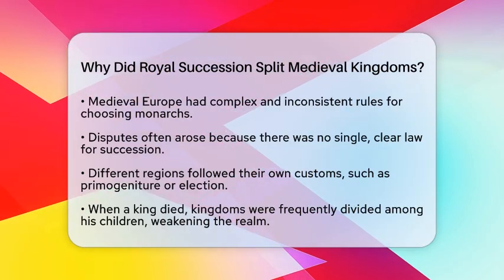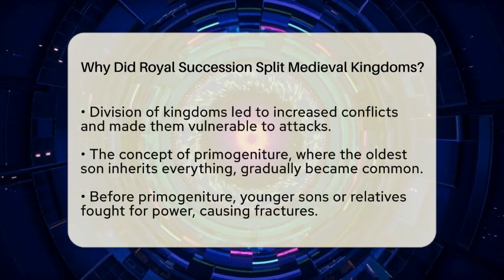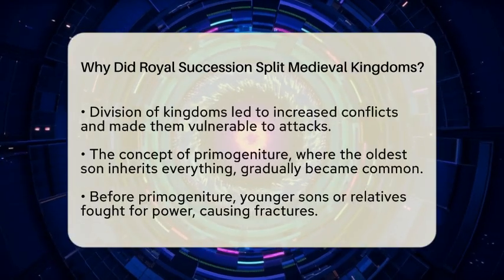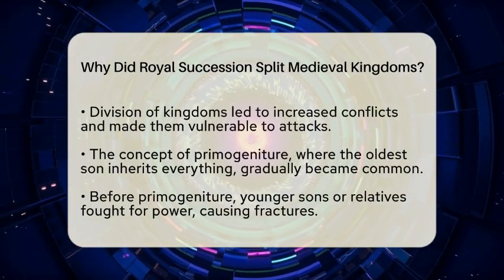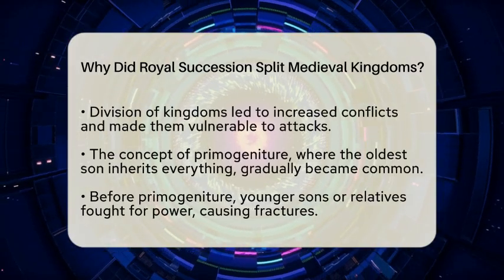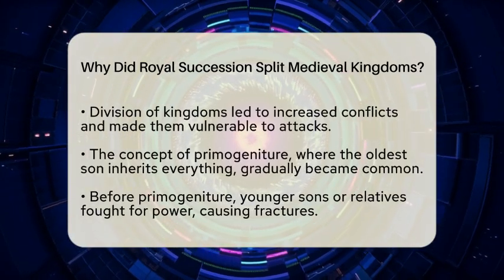In many cases, kingdoms didn't stay whole after a king died. Instead, they were divided among the king's children. If a king had several sons, the land might be split into smaller parts. This weakened the kingdom and made it easier for enemies to attack. It also created more conflicts because each part had its own ruler.